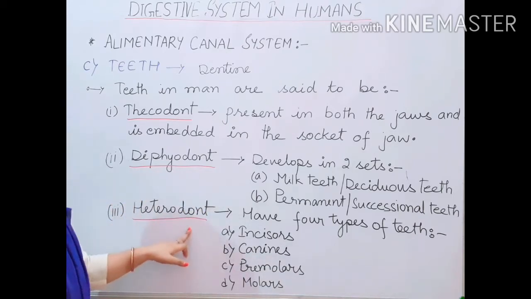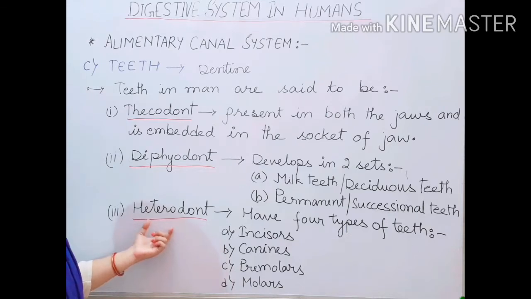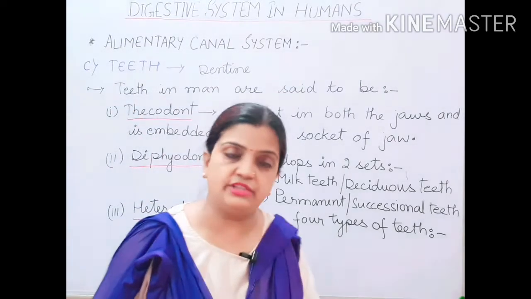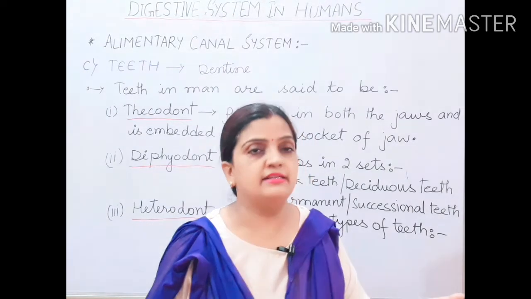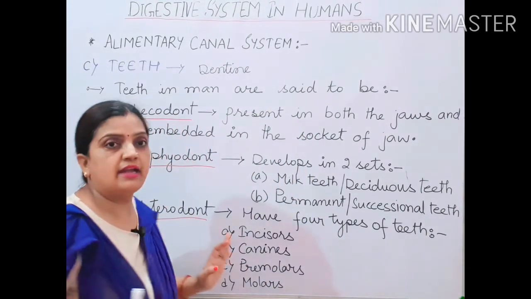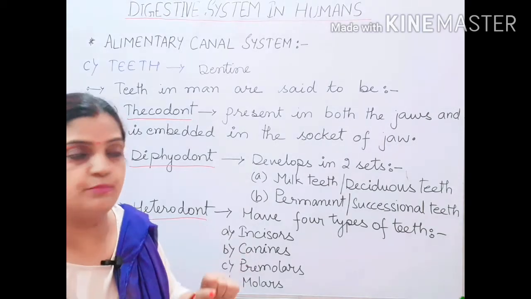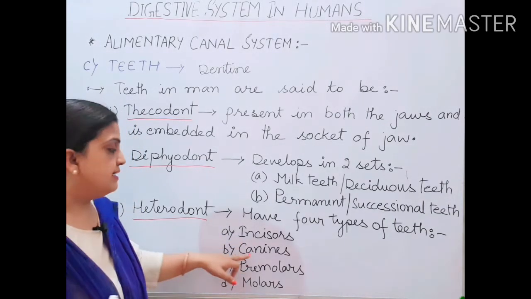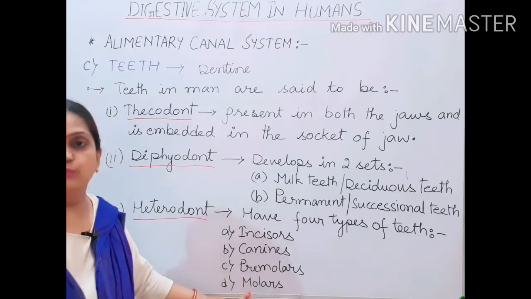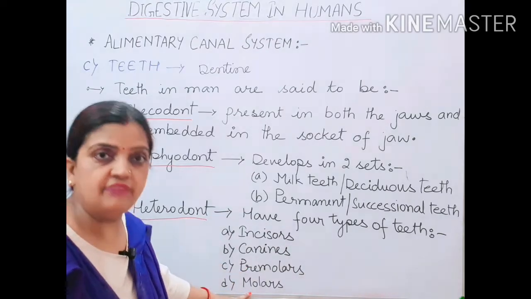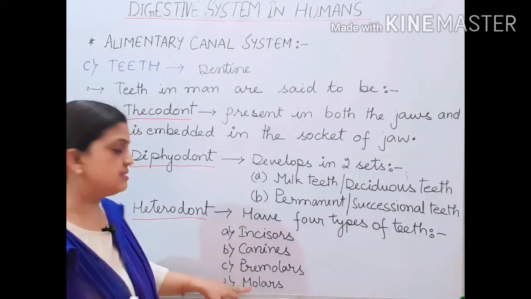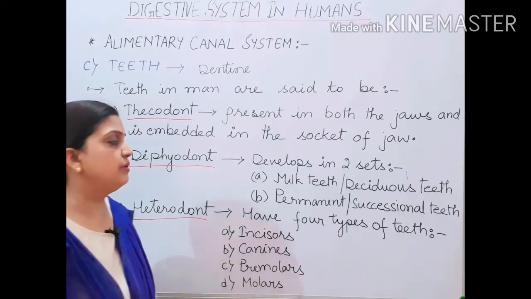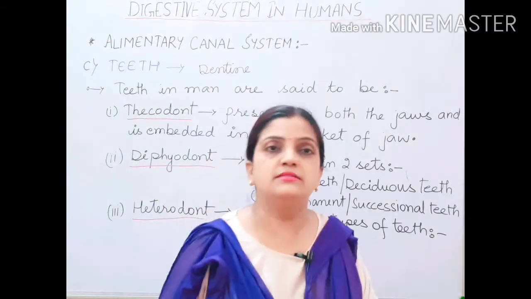Now children, heterodont, the third term. Hetero means different, dont means teeth. Now we human beings have four different types of teeth. You have also studied this before in standard 7th, that human beings have different types of teeth, and these are incisors, canines, premolars and molars. Again I will repeat, they are incisors, canines, premolars and molars. These are the four different types of teeth present in human beings.